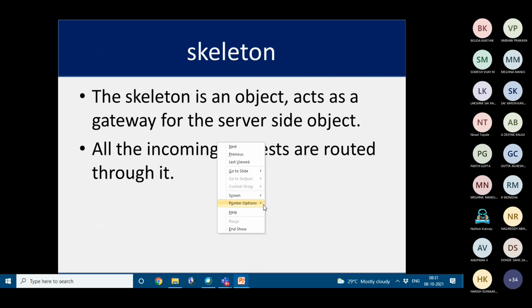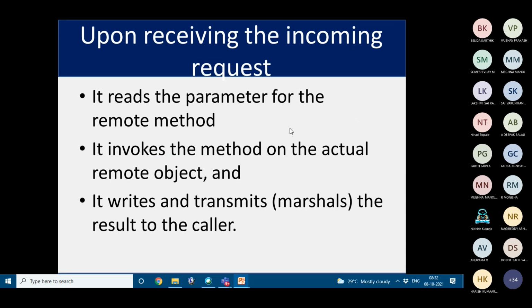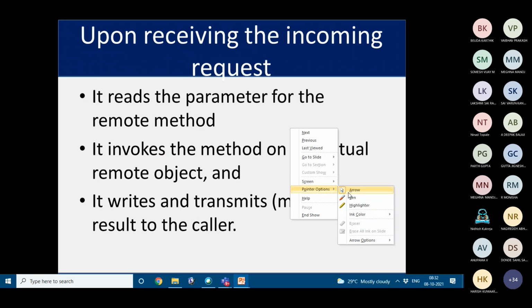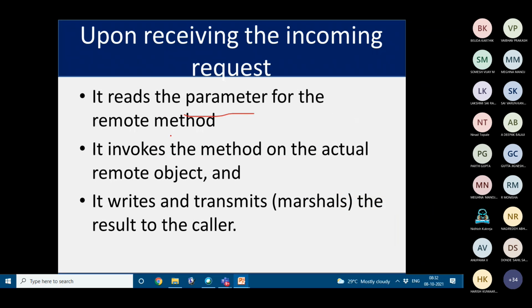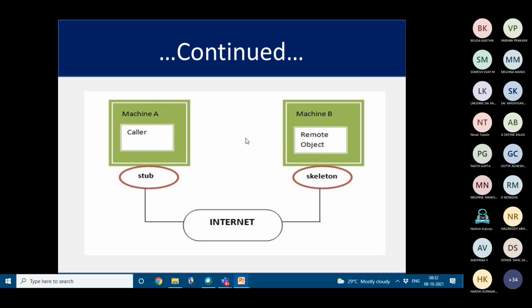Then at the server side, we have the skeleton. The skeleton is the object which acts as a gateway for the server side object. All the incoming requests are routed through it. So whenever a request happens, what is going to happen? It will read the parameters for the remote method, invoke the method on the actual remote object, and write and transmit the result to the caller.